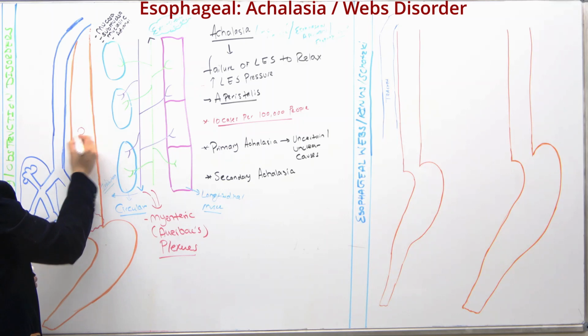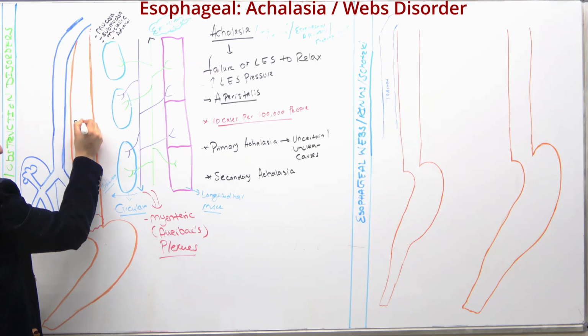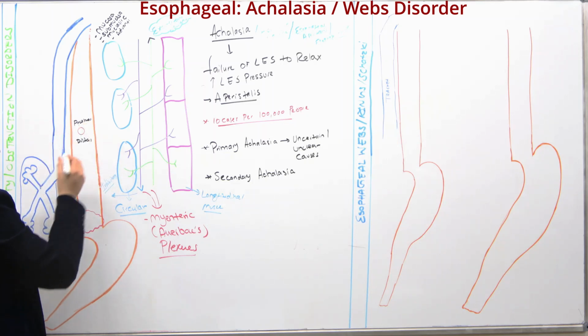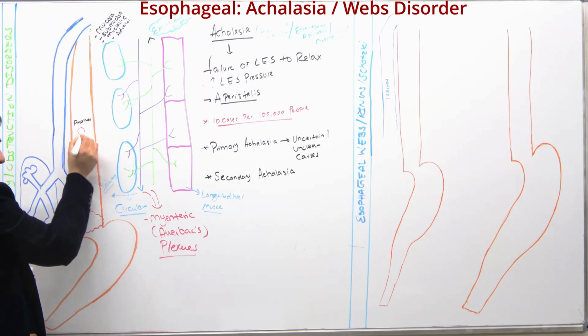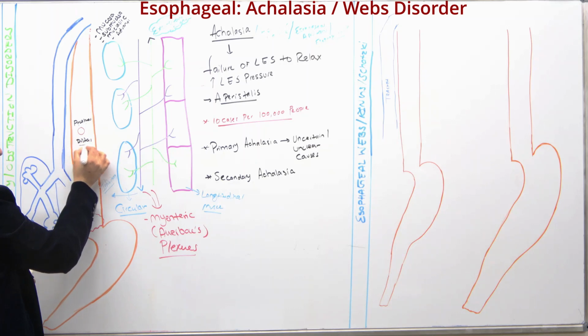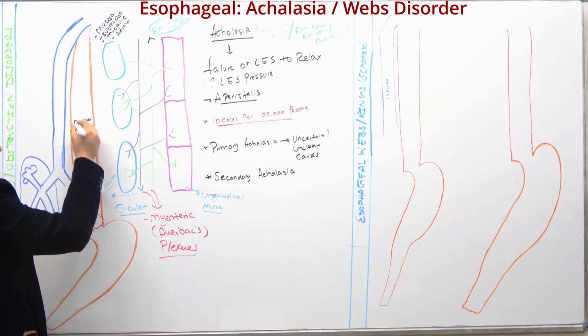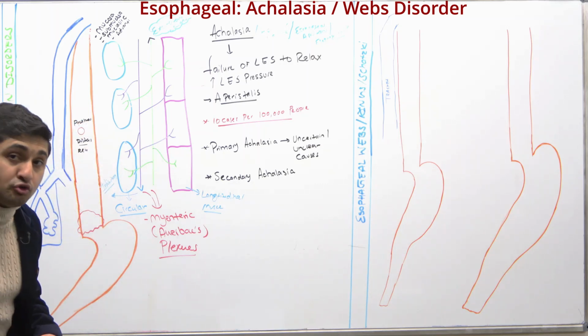So if this is the food, above this food we call this the proximal portion, right? And below the food, we call it the distal. So in the proximal esophagus there has to be contractions, and distal to the food there has to be relaxation, okay? So that's how the food is able to move.